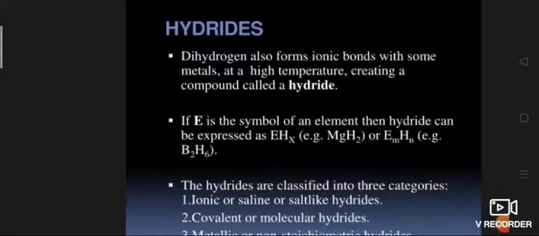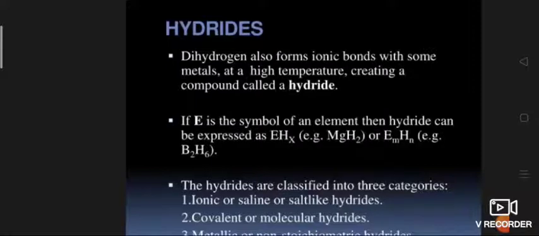Next one, compounds of hydrogen. Compounds of dihydrogen. Dihydrogen also forms ionic bonds with some metals at a high temperature, creating a compound called hydride. So hydrogen combines with almost all the elements except noble gases under certain reaction conditions to give binary compounds. These binary compounds are called hydrides.